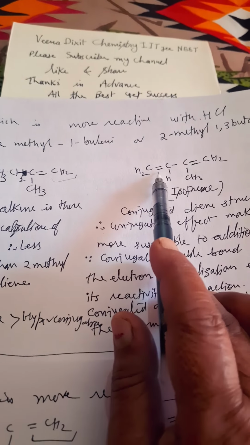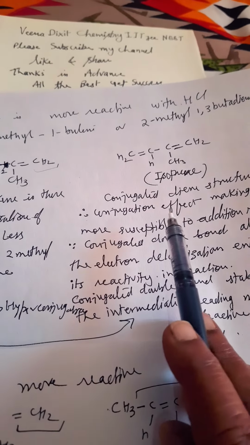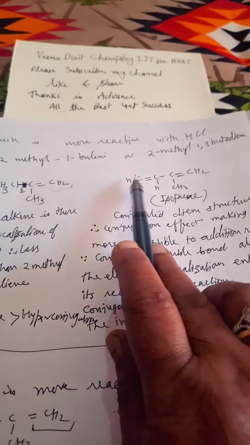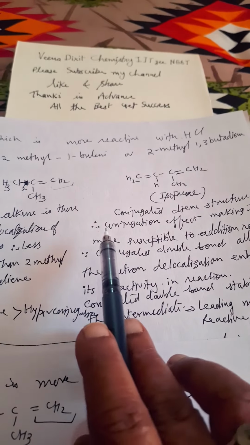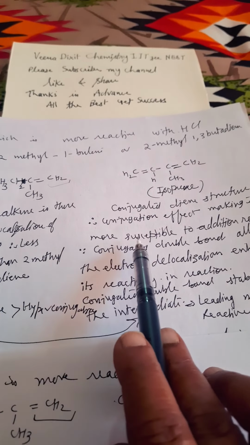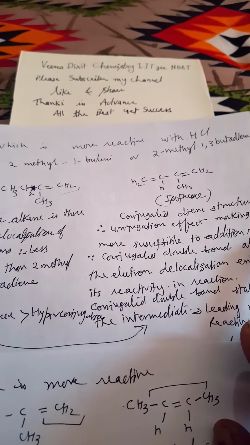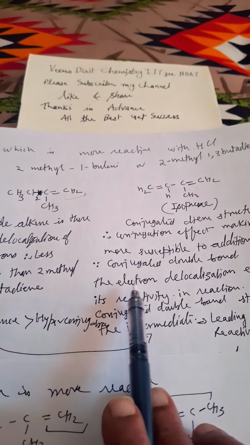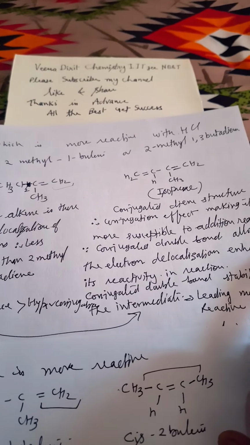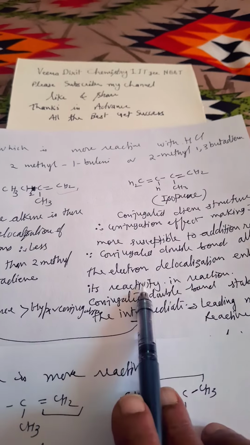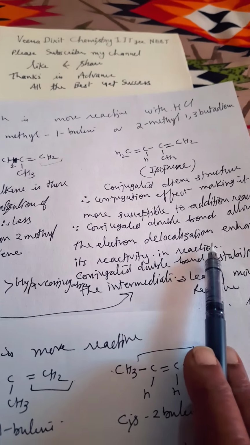Since conjugated double bonds are there, delocalization of pi electrons takes place, and that is why they are more susceptible to addition reaction. The conjugation effect will be operating, the electrons delocalize, so it enhances the reactivity towards the addition reaction. Clear to you?